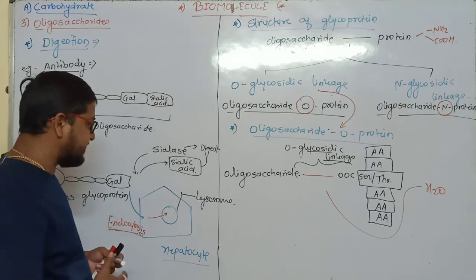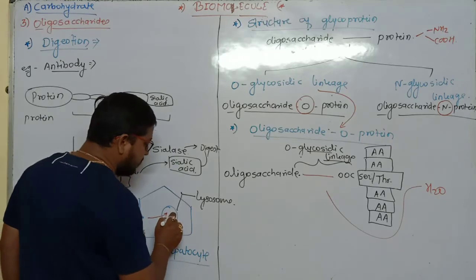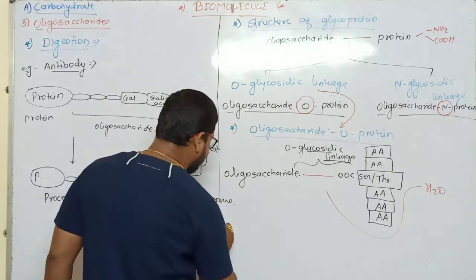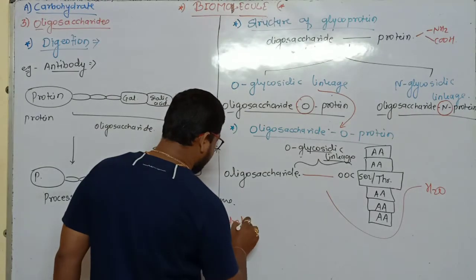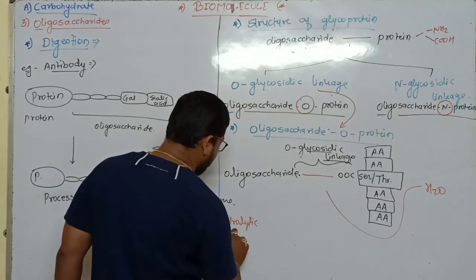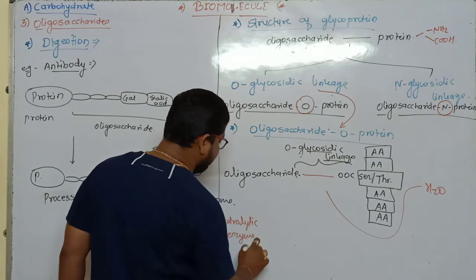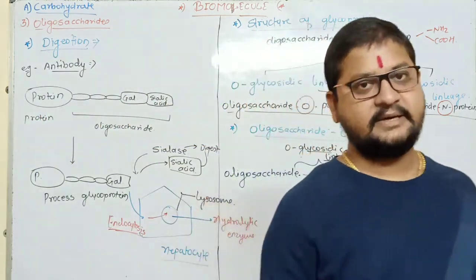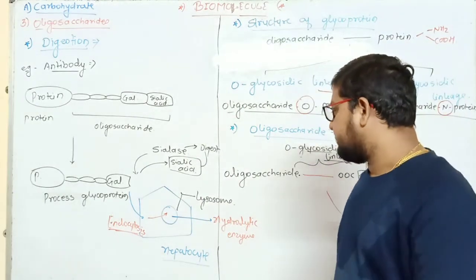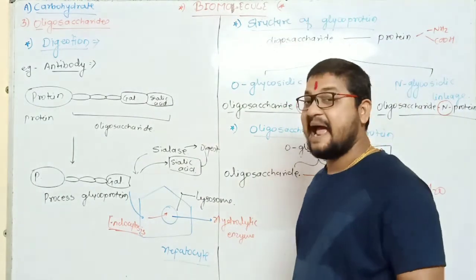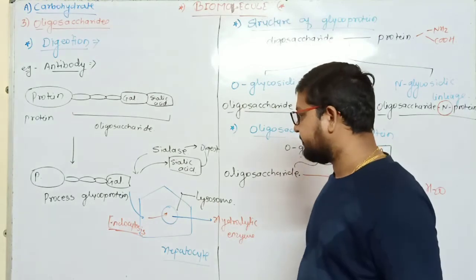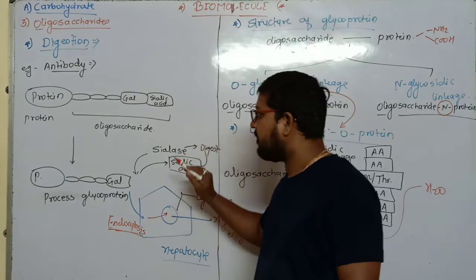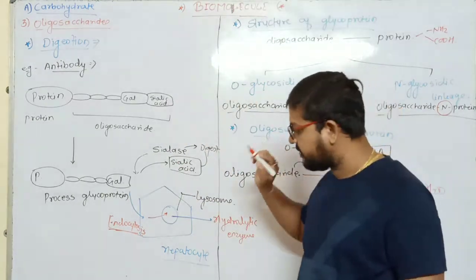Then the next process takes place in the lysosome. In the lysosome, many hydrolytic enzymes are present, like isomerases, lyases, oxidoreductases, etc. These hydrolytic enzymes become active and digest the antibody, meaning the glycoprotein.